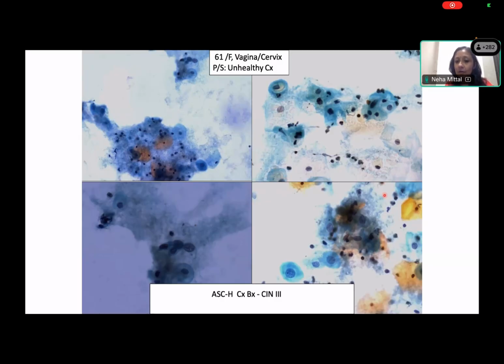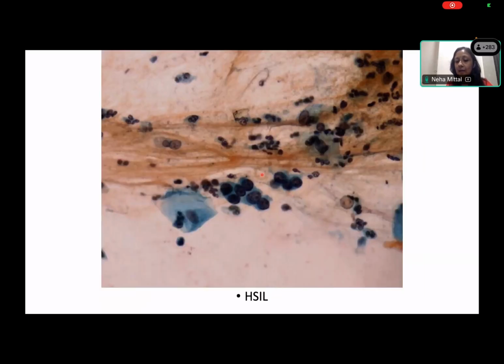Sure enough, on biopsy, other smears which have been called as ASC-H, because you had L cell like areas, you can even call this when you have L cell like areas but you also have abnormalities in parabasal appearing cells. In such cases this terminology can be used. And this on cervical biopsy turned out to be a CIN3. And this, if you see, has diffuse abnormality in the parabasal cells, very high grade atypia.